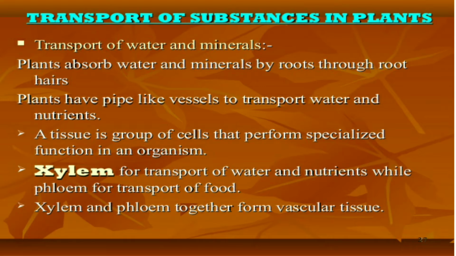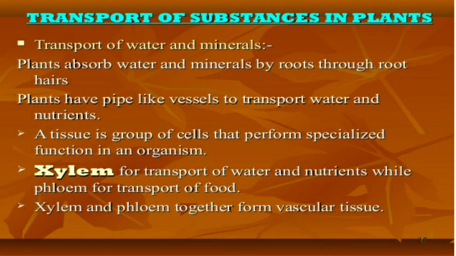So plants, after absorbing the water by the root hairs, have pipe-like vessels, like blood vessels in the human body, to transport water and nutrients. So what is that pipe made up of? That pipe is made up of tissue. What is tissue? A tissue is a group of cells that perform a specialized function in an organism.